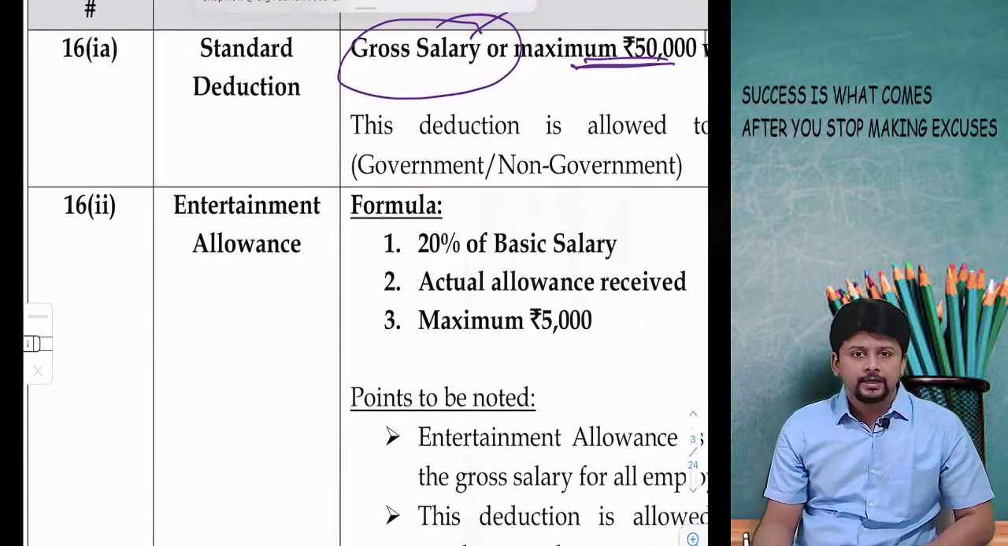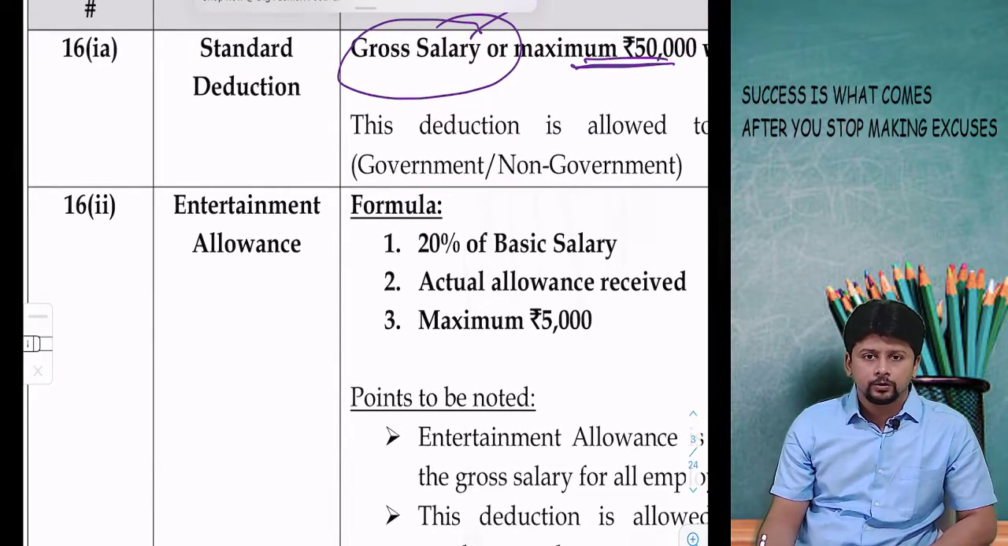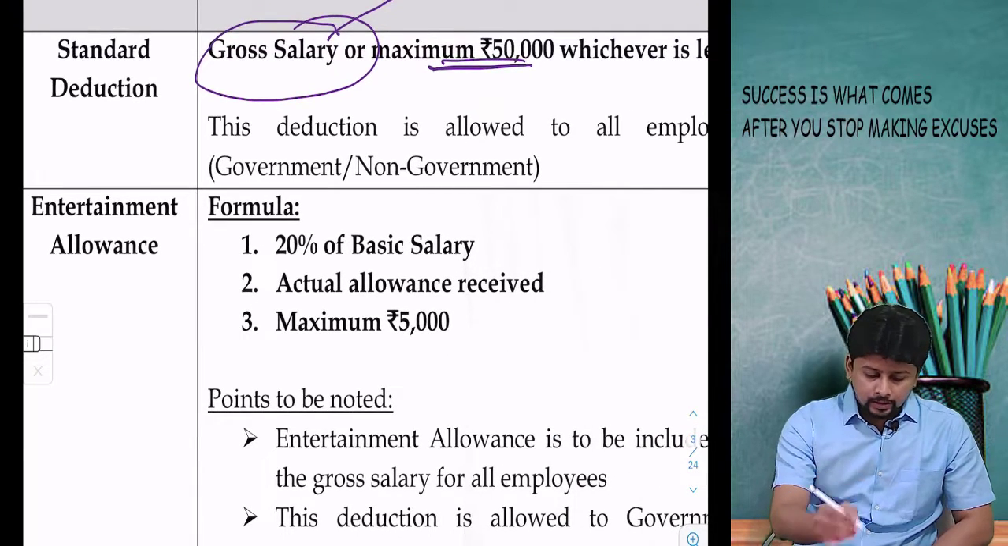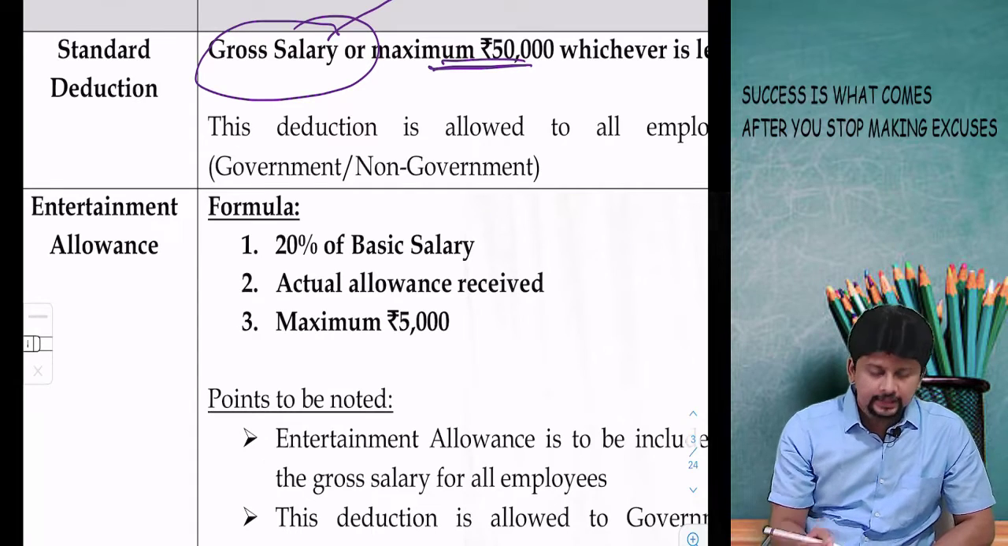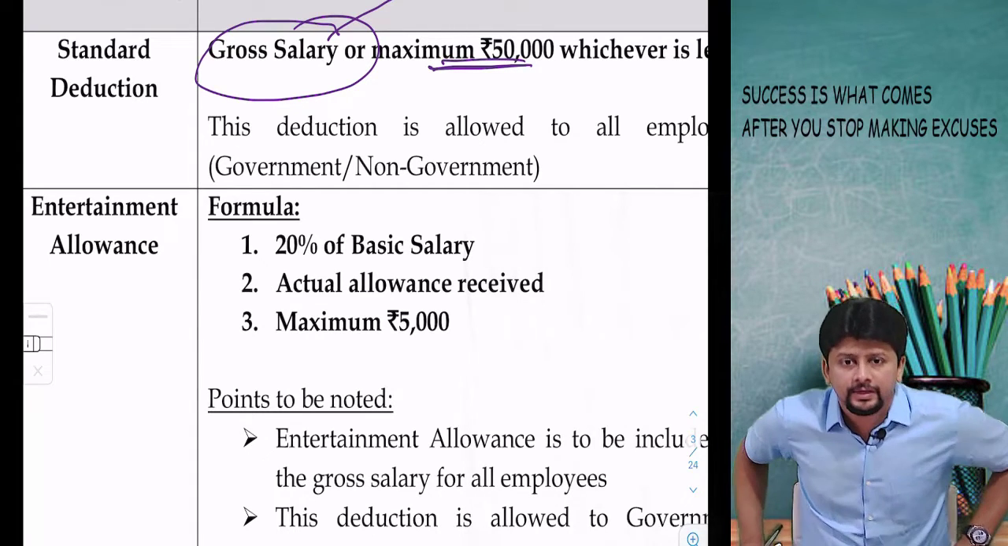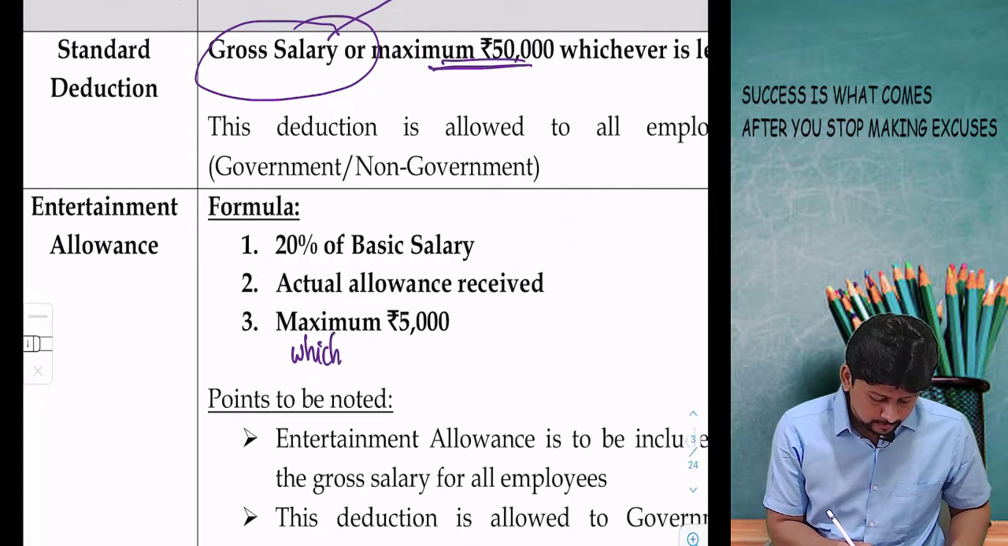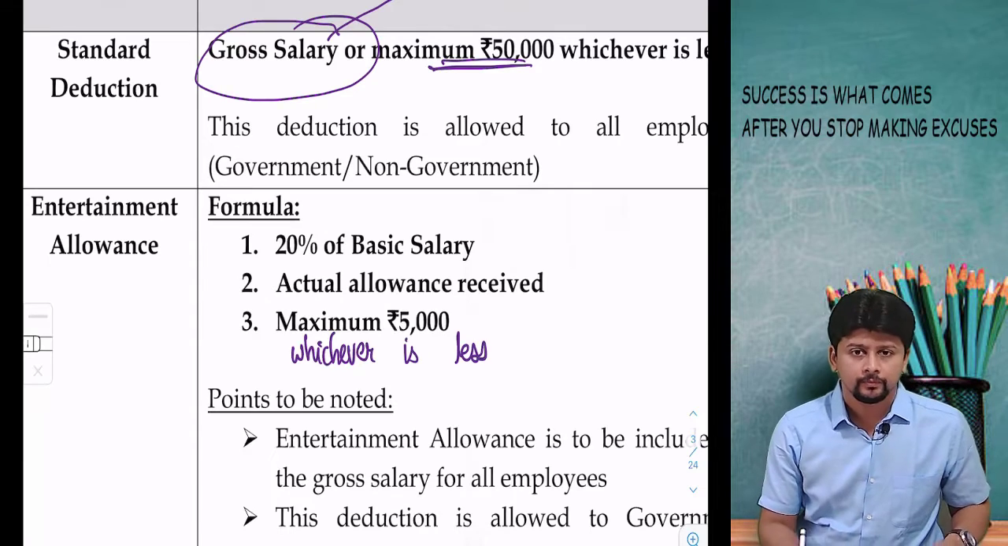Second deduction, entertainment allowance, 16, clause number 2. There is a set formula for entertainment allowance. 20% of basic salary, actual amount of entertainment allowance received, maximum 5,000. Out of the 3 amounts, whichever is less.